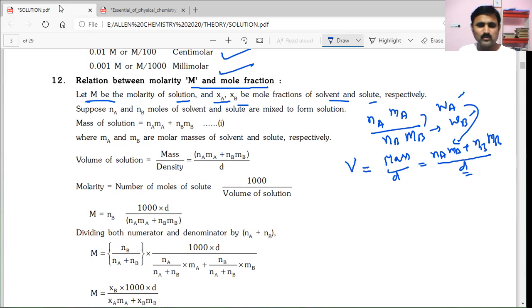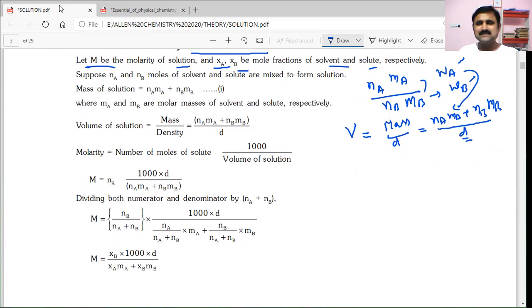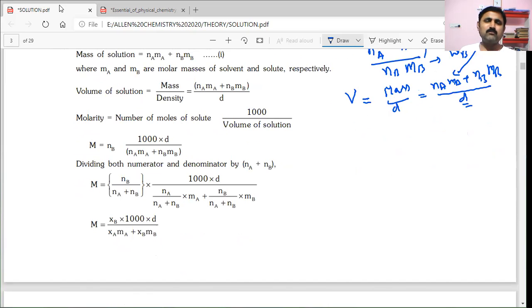Now, molarity is the number of moles of solute by volume of solution. So we are very clear that the number of moles of solute is Nb from the molarity expression, and that is multiplied with 1000 into d by the total mass of solution, that is Wa plus Wb.